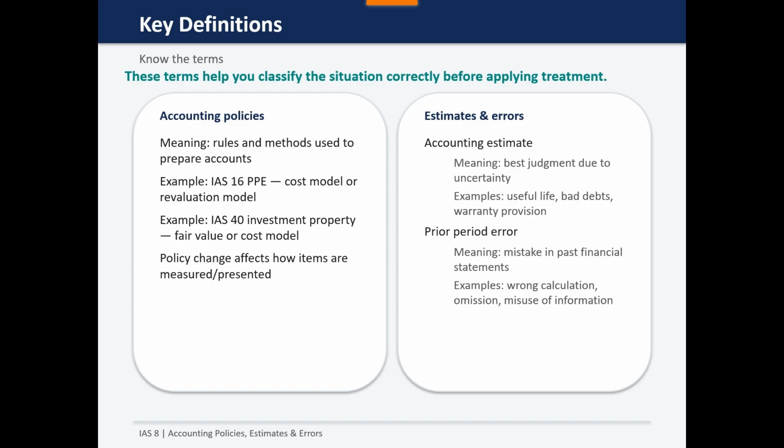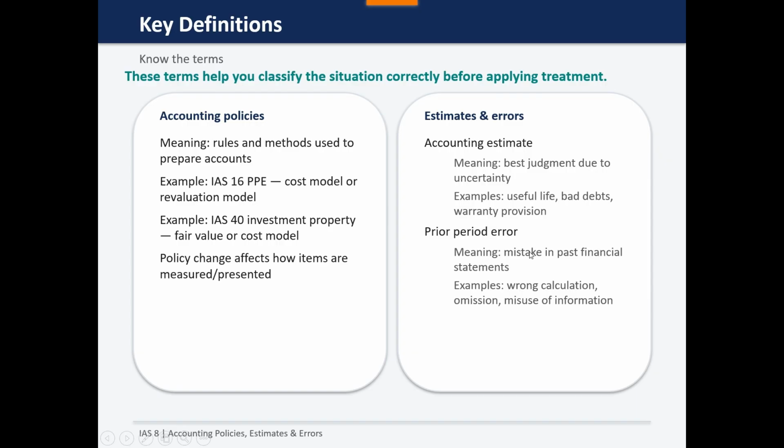Like if we know the useful life of our asset is 10 years, but in the middle of recording we know that the useful life of our asset is 7 years, but we didn't know it from the start. It is an accounting estimate change, but if we knew it from the start, it would be a different case.